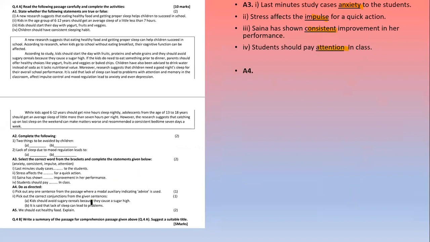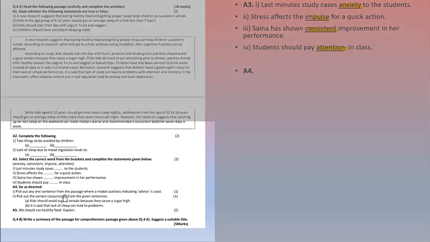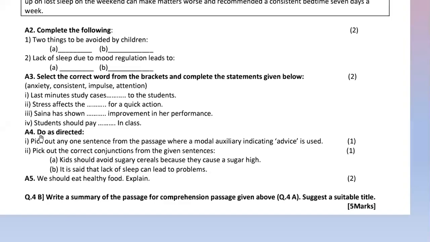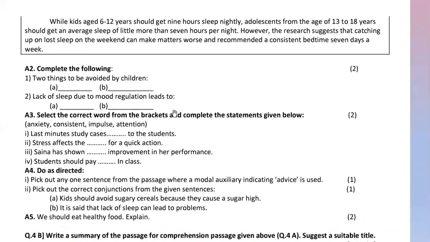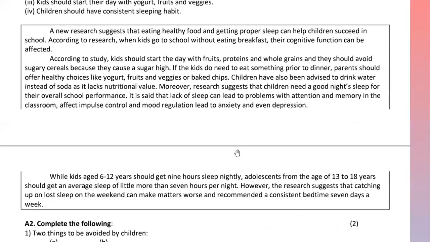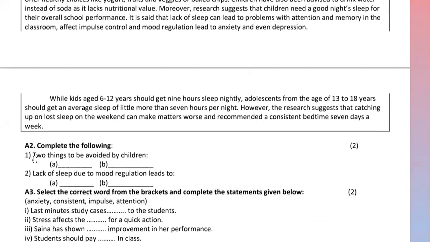Now see the next question. Do as directed. Pick out any one sentence from the passage where a model auxiliary indicating advice is used. Advice के लिए कौन सा model auxiliary होता है? Should. So we have to pick one sentence from the passage. Passage में से एक advice वाला sentence लेना है and we have to write that. और next में क्या है?